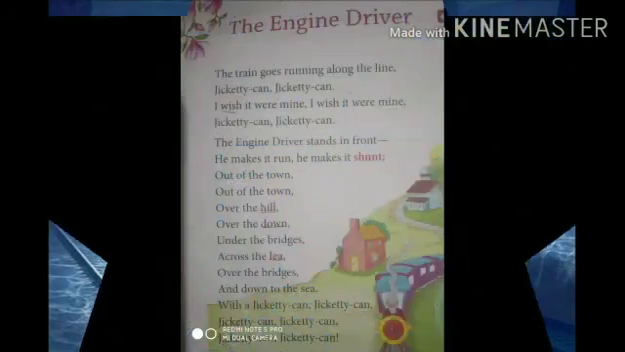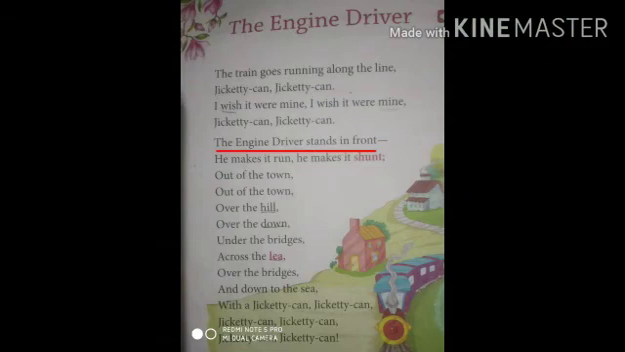Now, repeat after me, children. The engine driver stands in front. He makes it run. He makes it shunt. Out of the town, out of the town. Over the hill, over the down. Under the bridges, across the lea. Over the bridges and down to the sea.